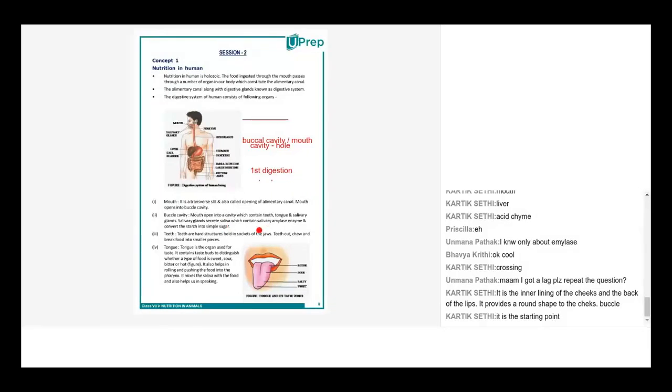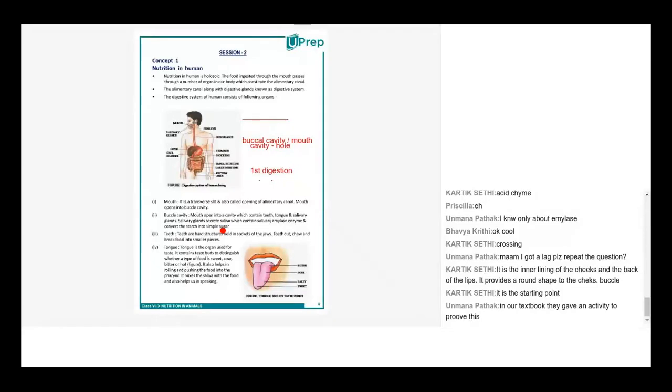Okay, so basically simple sugars are of many types. Glucose is one of them. There is galactose, there is fructose. There are several kinds of simple sugars. So fructose, glucose, galactose, anything it could be, but it basically converts starch to simple sugar.